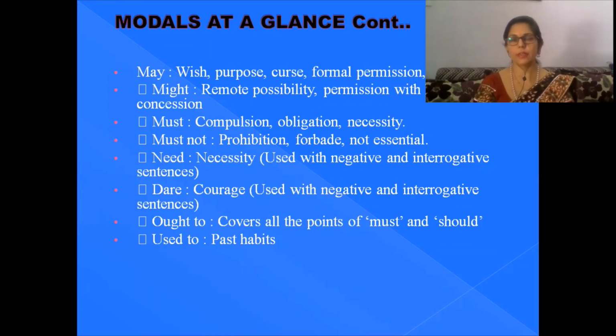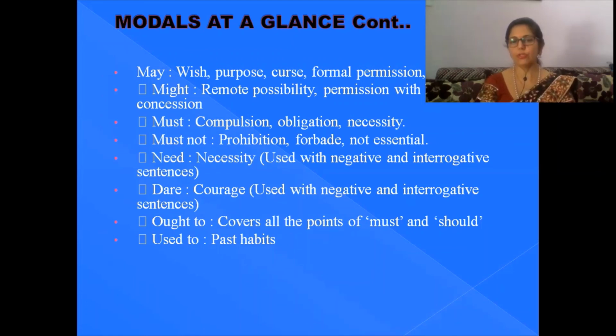May shows wish, purpose, curse, formal permission, possibility, etc. Might is used to show remote possibility, permission with hesitation and concession sometimes. When you wish to have permission with hesitation and even concession also, you use might. Must is used to show compulsion, obligation, necessity. Must not shows prohibition, forbidding, not essential.